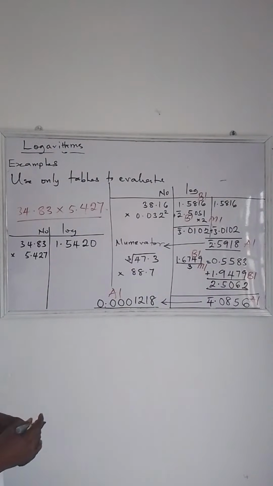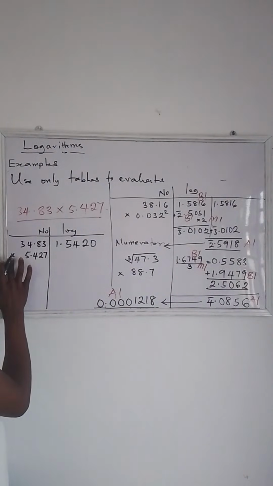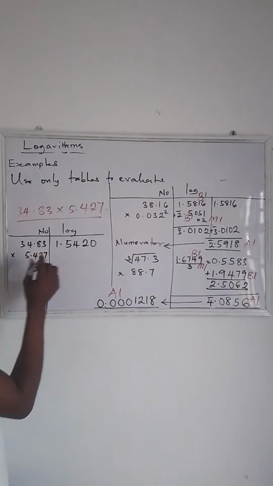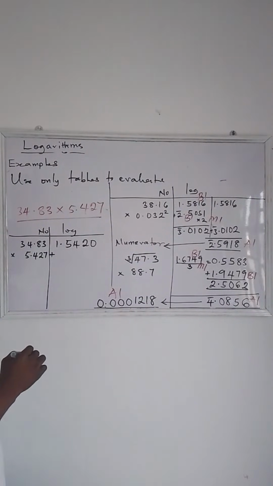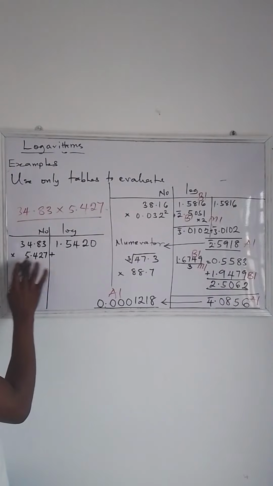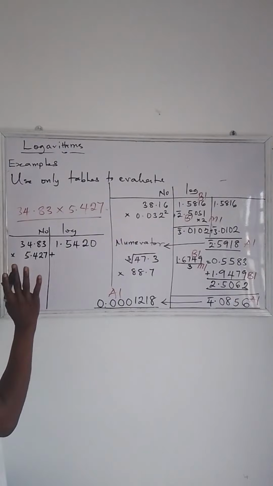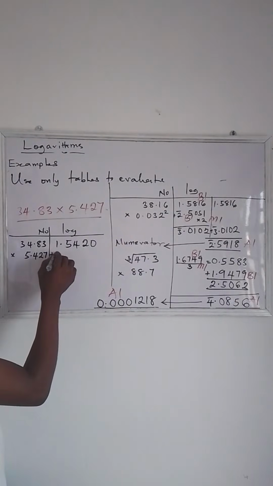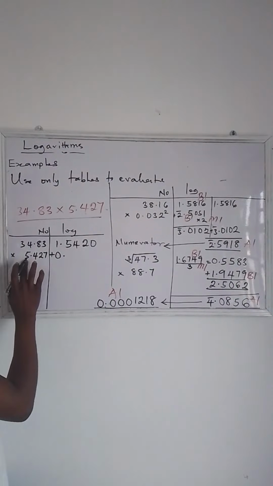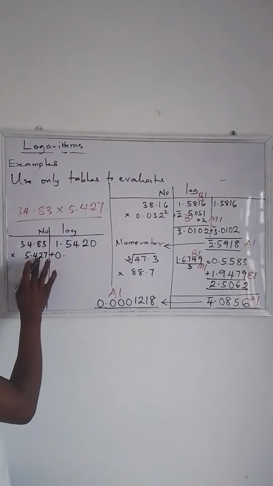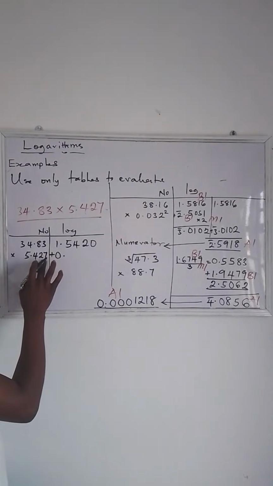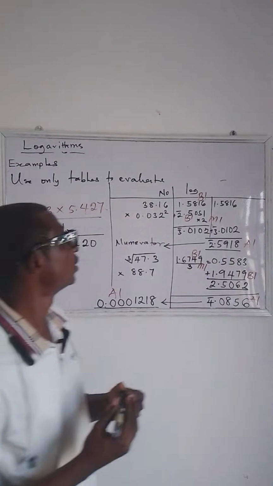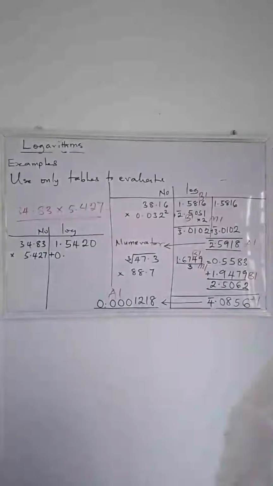Now, can we look at the second one? Don't forget, before you start checking, this is multiplication, so this turns to plus. The characteristic of this number is 0, because the point is already at the back of the first significant digit. So you write 0. Now you check 54 under 2, add difference 7. Can you do that now? Check and tell me the answer you have.